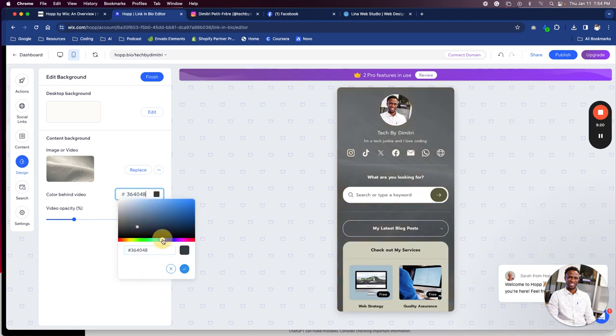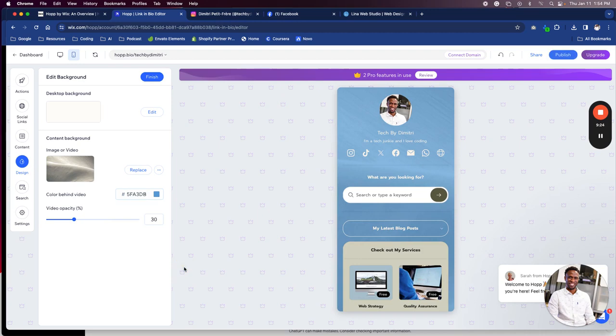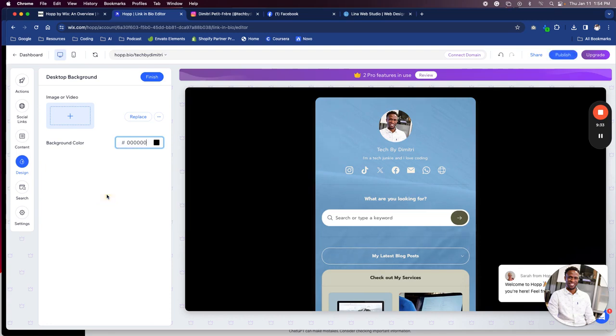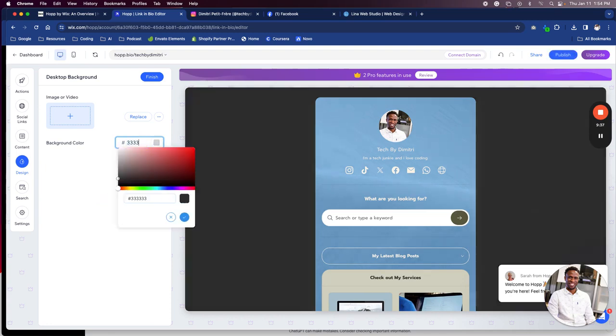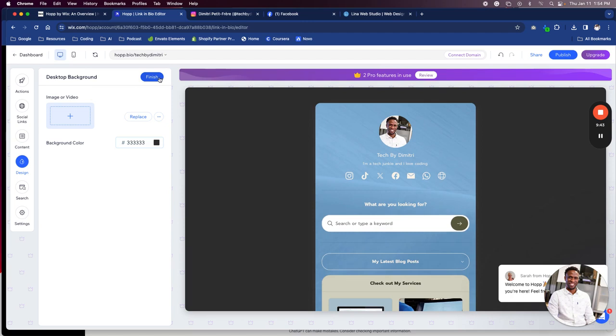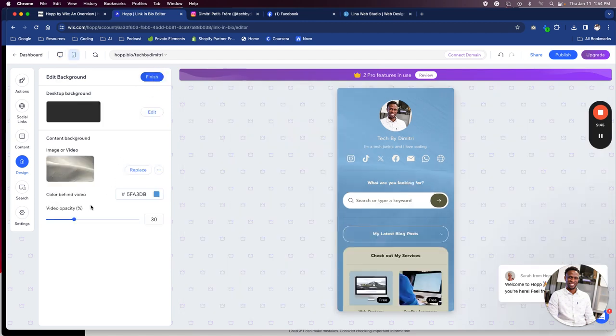I don't have the exact hex. The desktop background, I'm gonna put the color to be black. Actually, that's a little too black. 1, 2, 3, 4, 5, 6. We're gonna have it maybe like, yeah, I like that better. Alrighty, finish, video opacity. I think this is gonna stick out a little bit more. Okay, I think that's good right there.